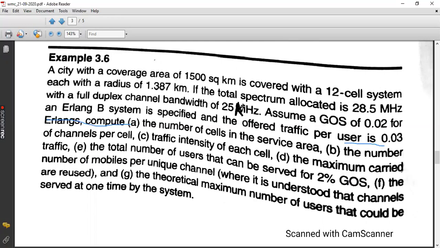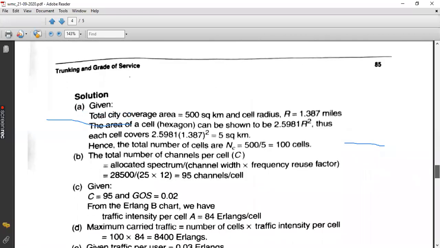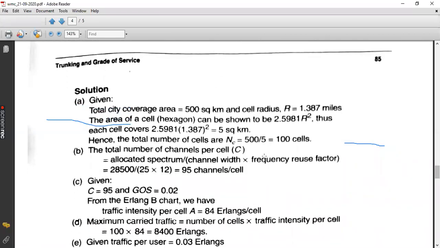So 12 into 25 kilohertz will be the total bandwidth allocated to the entire channels. Clear? I repeat, 25 kilohertz is the bandwidth assigned to one channel. Then we need to multiply with 12, because 12 is nothing but the frequency reuse factor or the replication factor. In one cluster you are having 12 cells. So these 12 cells are repeating again and again, isn't it? So you need to multiply 25 into 12 to get the total bandwidth of the entire channel.